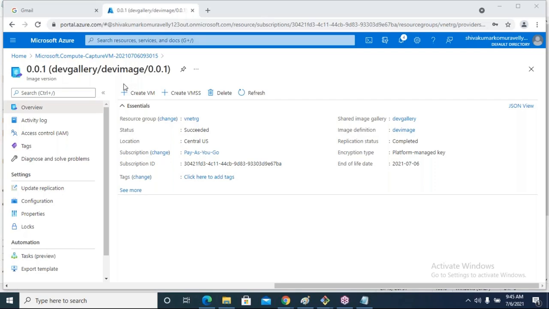Now my VM is created. The image name is, sorry, my image is created. The image name is dev image. This is a version, and this is my gallery name, dev gallery.